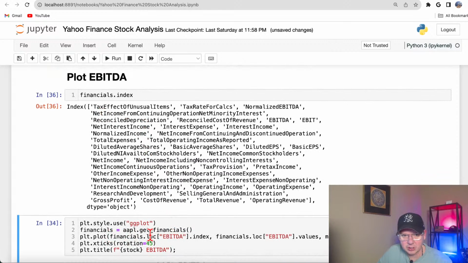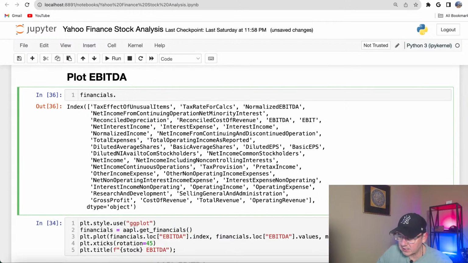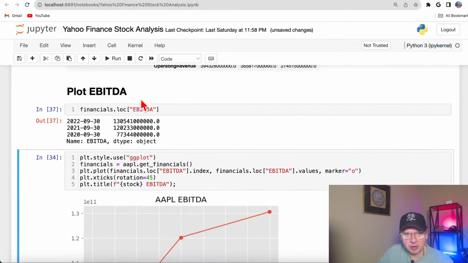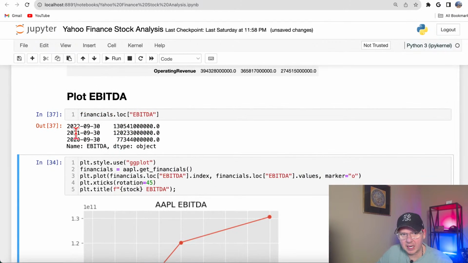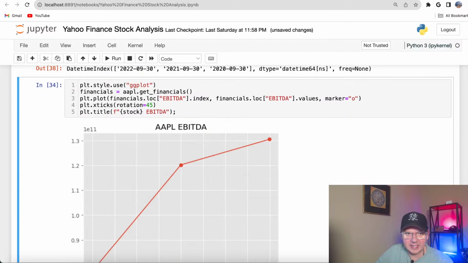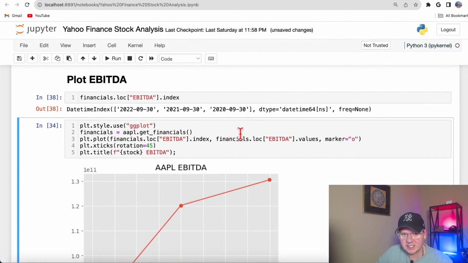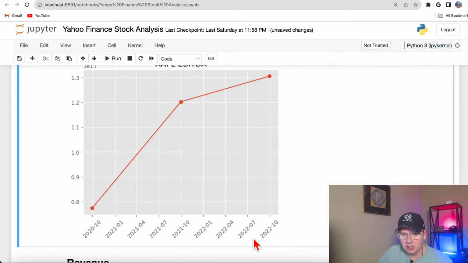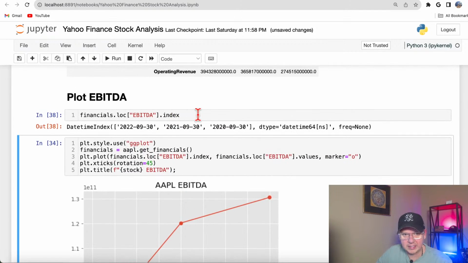You see I'm doing financials loc, and if you use loc, so loc stands for location, and here you could pass what you want to grab, so EBITDA. So you see, we could grab that EBITDA, and this EBITDA will be coming as a series, another major data structure in pandas, and then you could do index, and then it will get you just index, just dates. So that's what I'm using here on x-axis. So that's what's going on here.